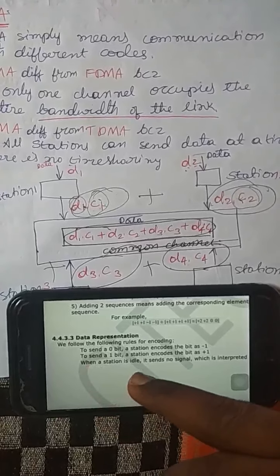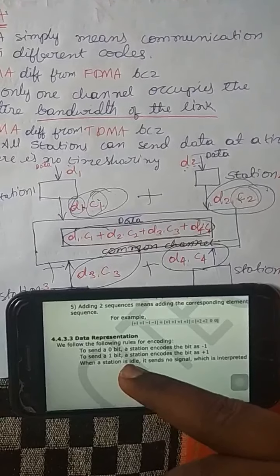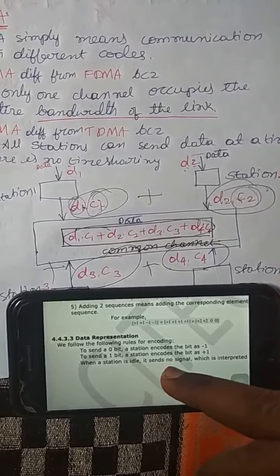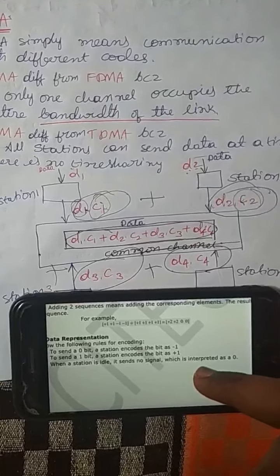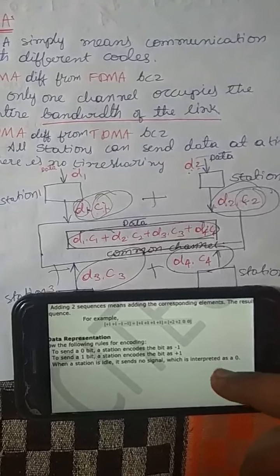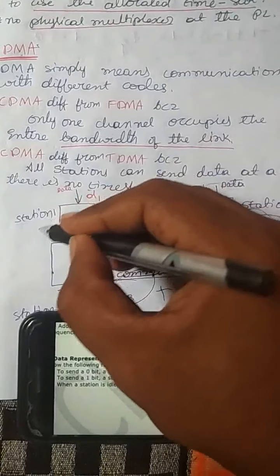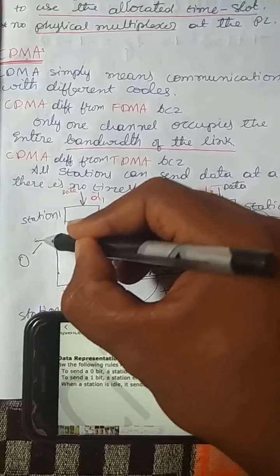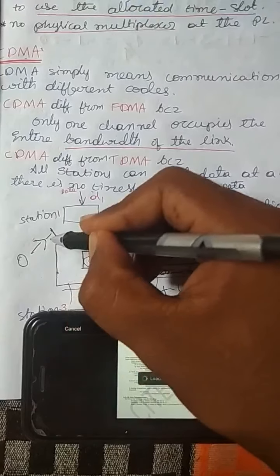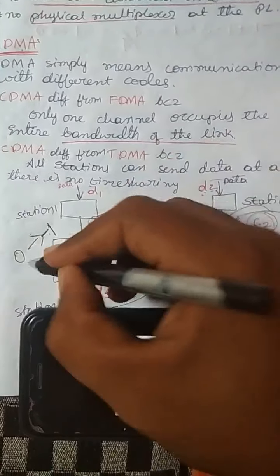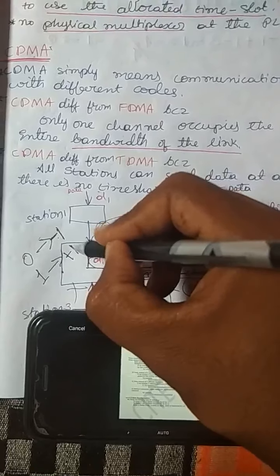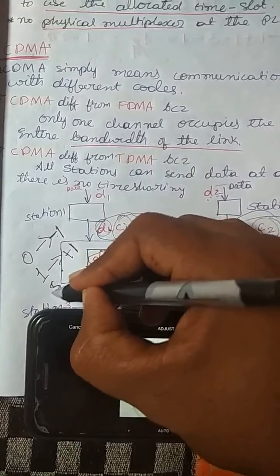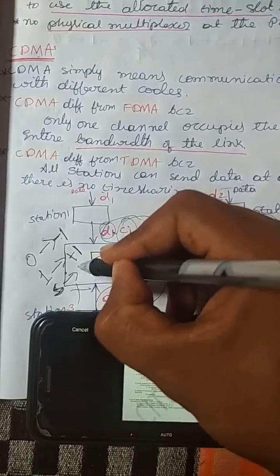When the station is idle, meaning it has no data to send, it sends no signal. This is interpreted as 0. If the bit is 0, we are going to encode it as -1. If the bit is 1, we are going to encode it as +1. If there is silence, no signal, we give it as 0.